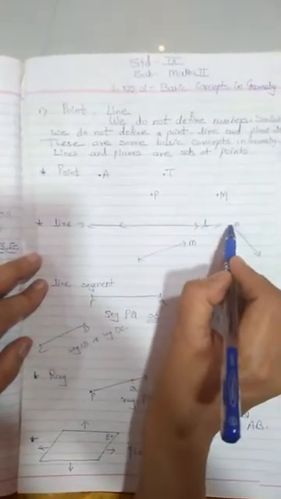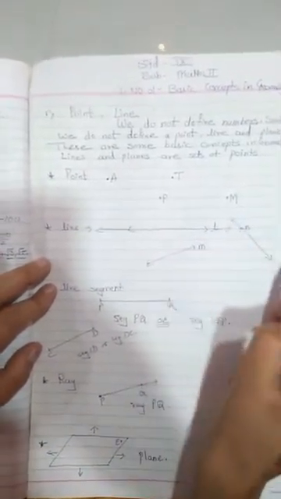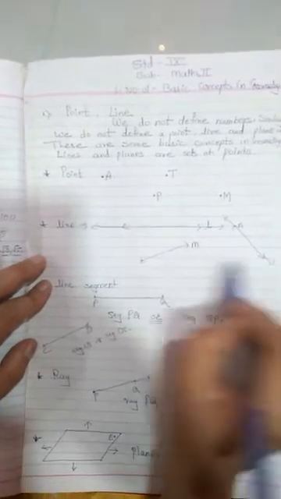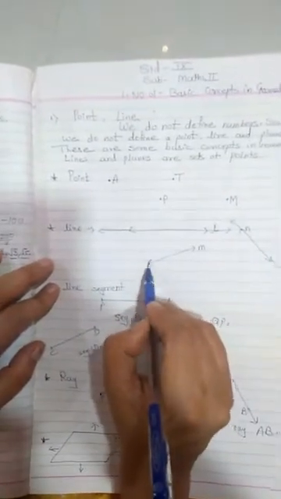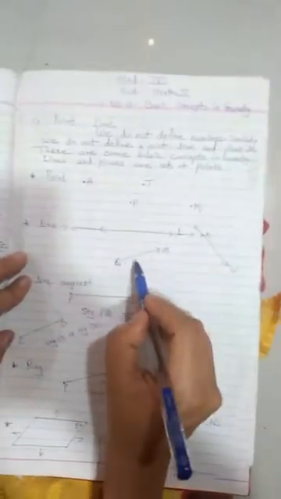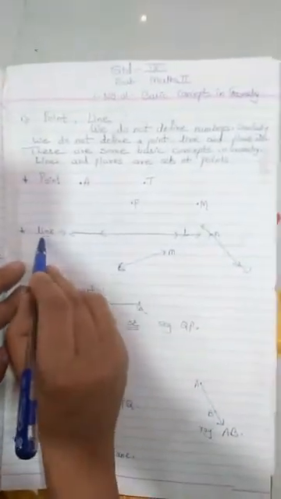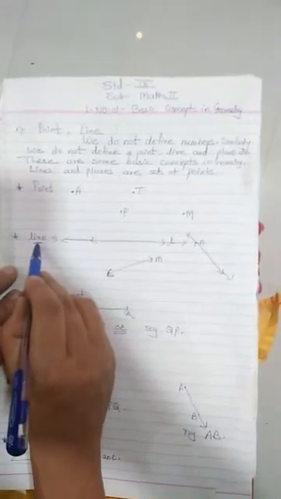So the arrow indicates that we can increase the line in both directions. So the second basic concept is line.